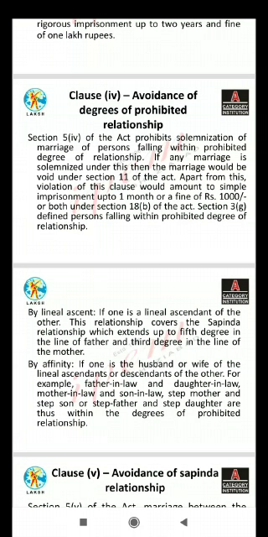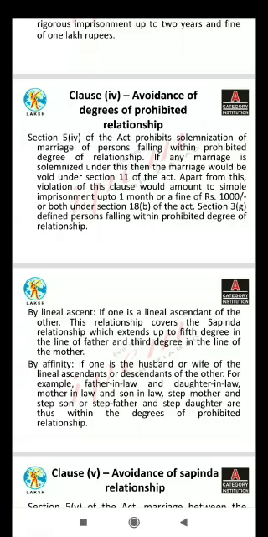Now clause 5. Clause 5 talks about the Sapinda relationship, section 5, clause 5 of the act. Marriage between persons having a Sapinda relationship is prohibited unless there is a custom which allows them to do so.